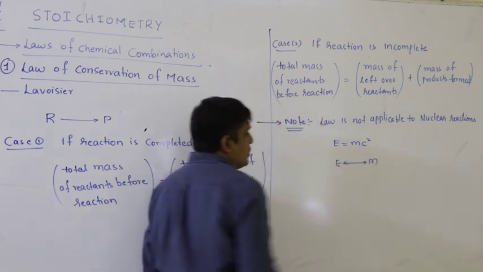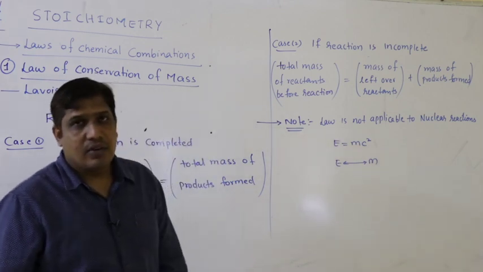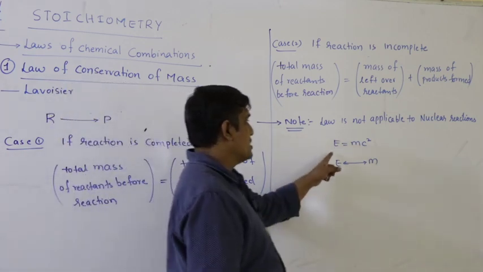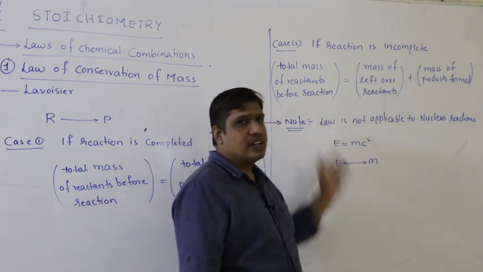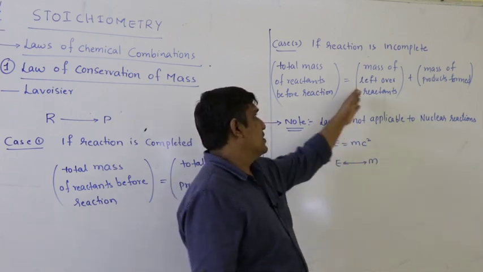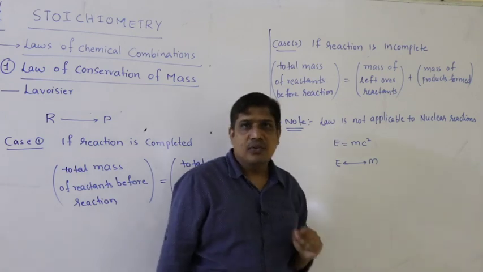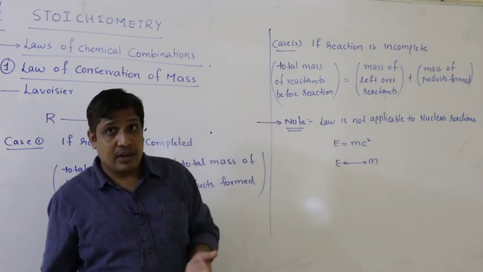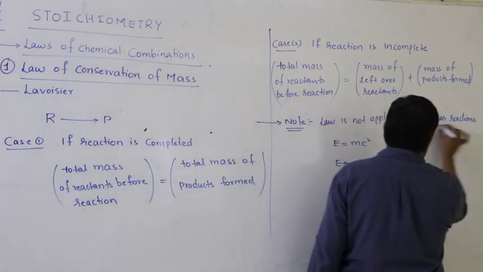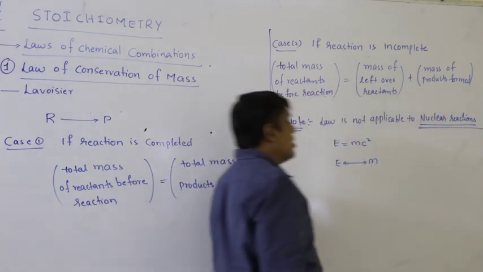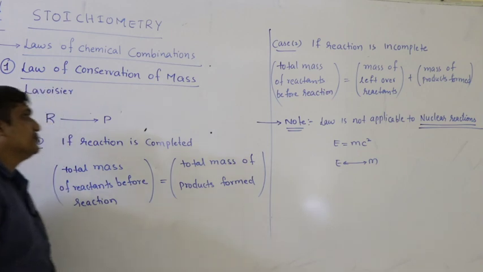Mass can be converted into energy, energy can be converted into mass, as explained by Einstein equation, E is equal to mc square. Since mass is converting into energy, right, in this equation we are not considering energy, therefore sometimes mass may be increased or mass may be decreased. Hence this is not applicable for nuclear reactions.